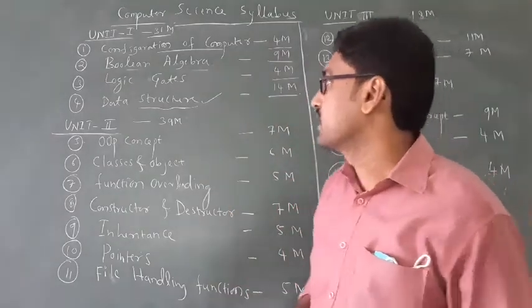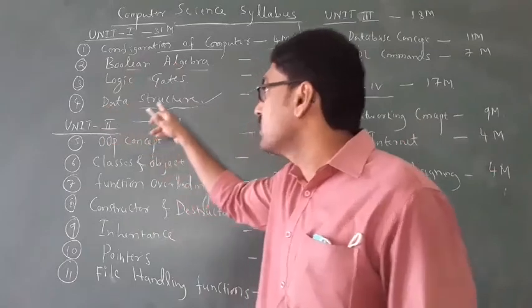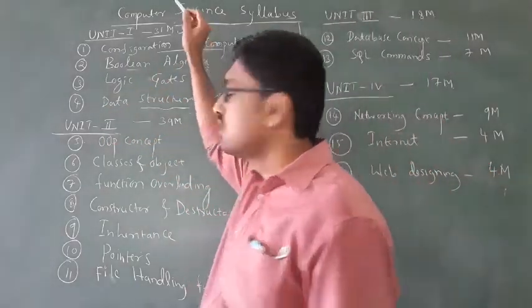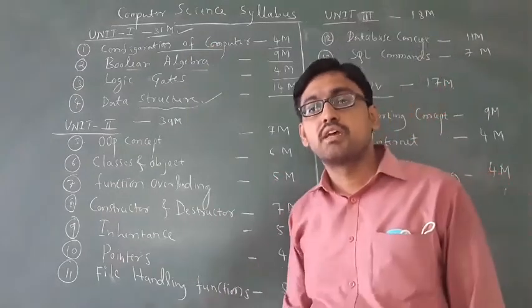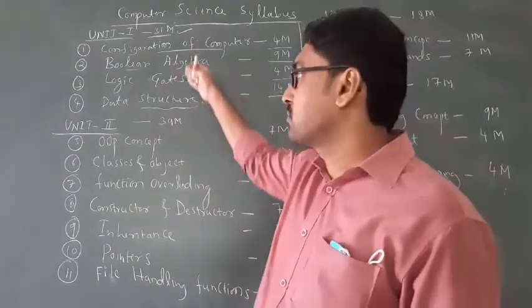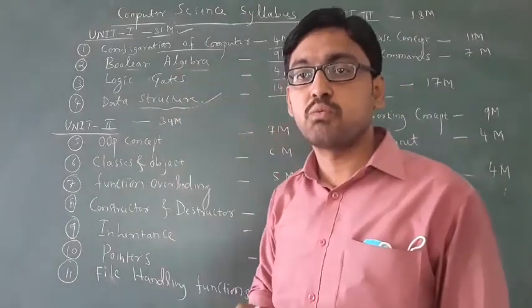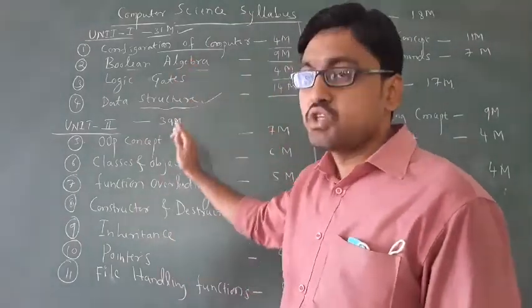Then next, if you know these 4 chapters, how many marks do they carry in total? 31 marks. If you do the 4 chapters correctly, you get 31 marks. These are very easy chapters.